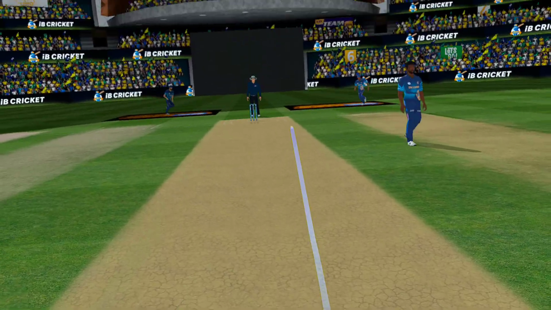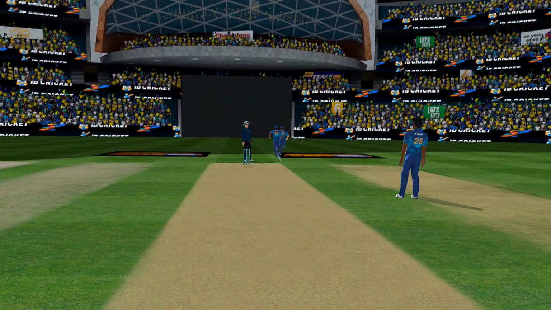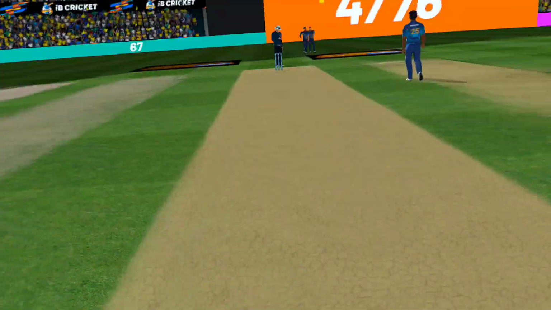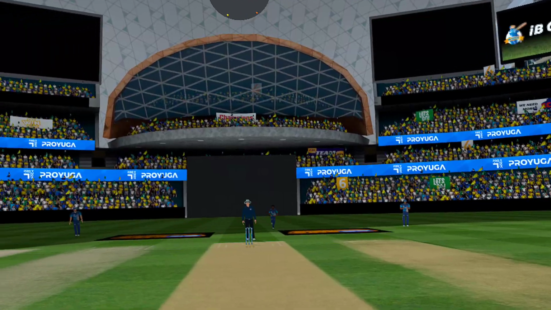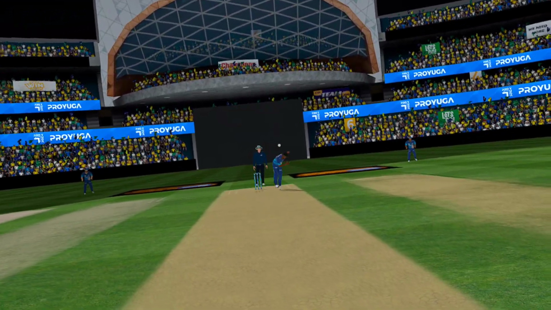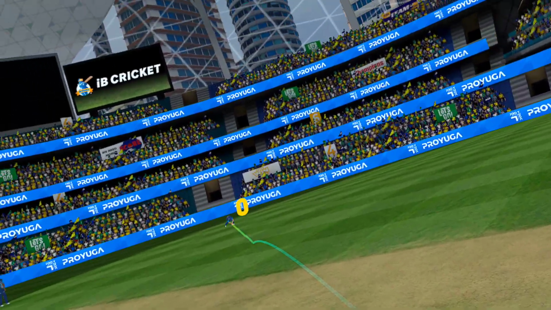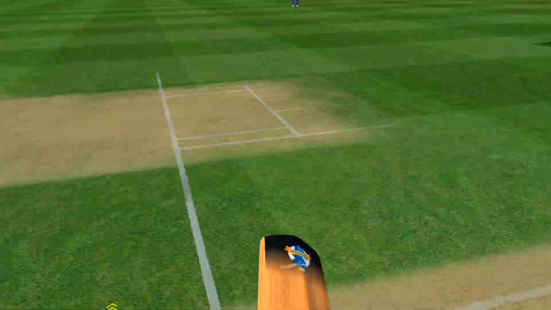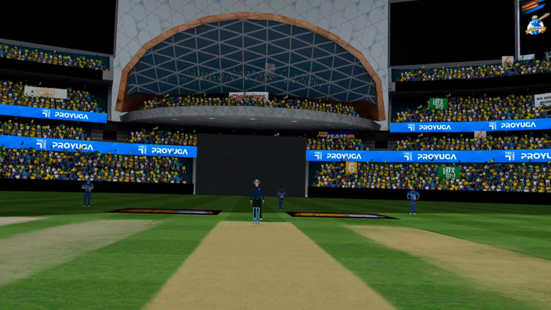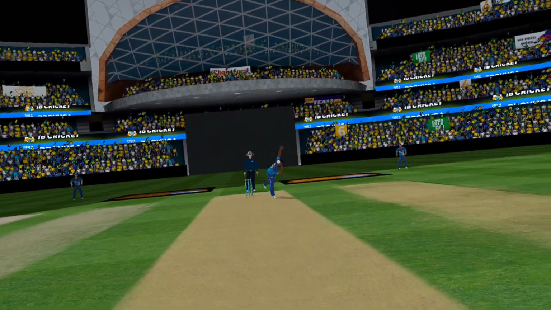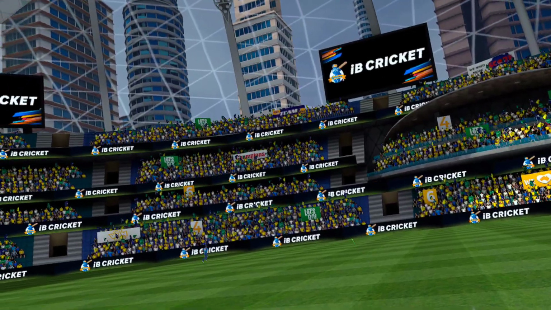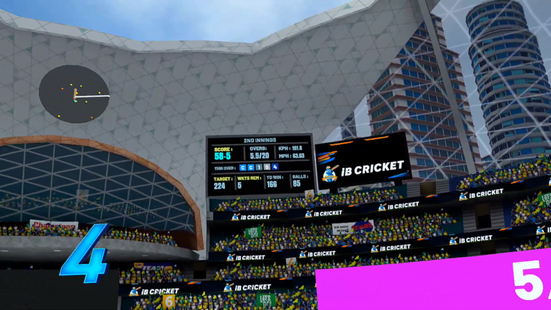Batsman has mistimed the shot. Collects a single and gets off the mark. Smashes it. Straight to the fielder. It's hit with tremendous power. That will be a boundary.